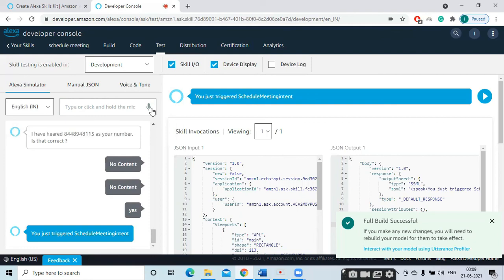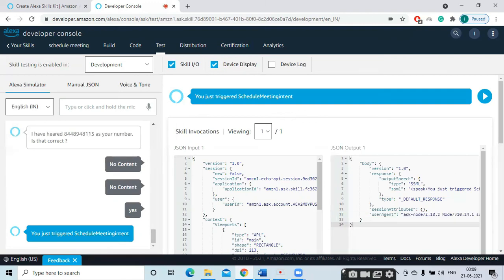Just we have created a conversation with Alexa. So let's recall what we have done. We have created our own intent. In that intent, we have created our own slots: day, time, and phone number. For day, there is no confirmation from Alexa. For time, there is no confirmation from Alexa. For phone number, there is a confirmation dialog from Alexa.